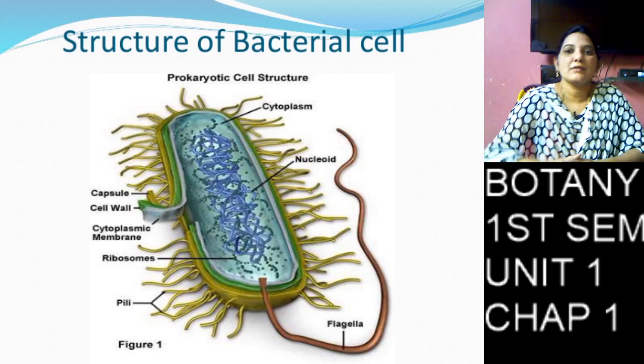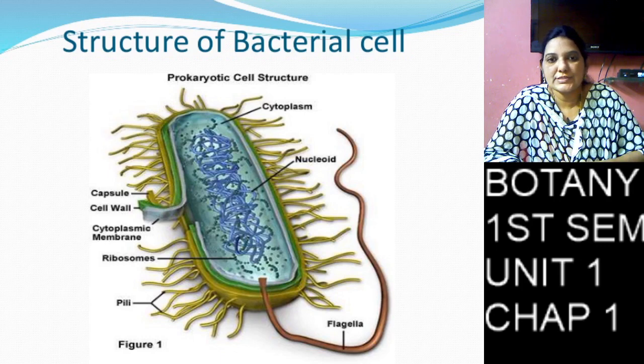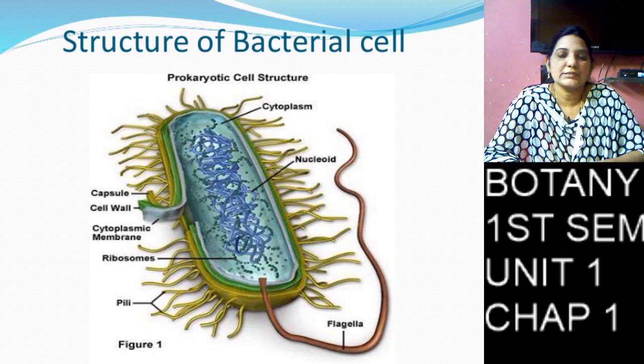Here the nucleus is also present, and plasmids are also present. One round, ring-like structure is present, and that is called a plasmid. The plasmids have around 100 genes.